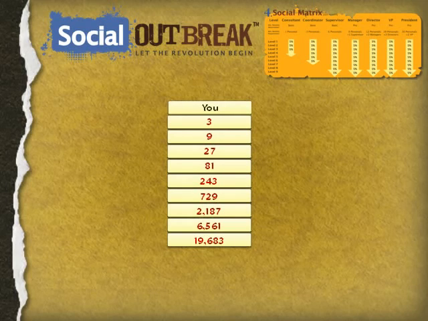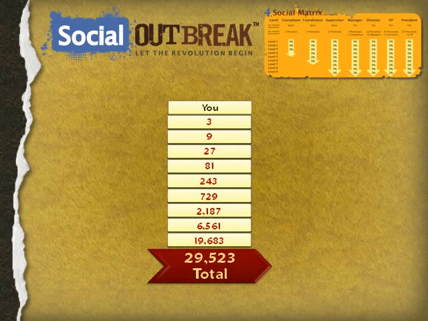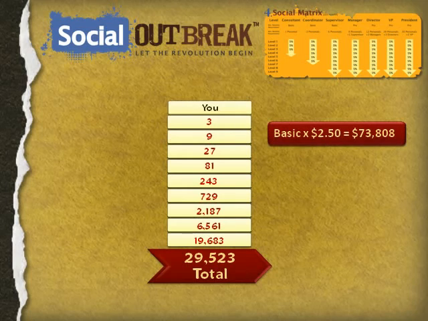So it gets very large very fast in a 9-level payout. In fact, if you add up all the people in your 3x9 matrix, you have the potential of having 29,523 people in your matrix. Now, to give you an idea of the earning potential of that, imagine that you had this full matrix with that number of people, and all of them were just on the basic auto pay level. At 5%, that's $2.50 a month per person in your matrix. That's a payout of $73,808 if they're all on the basic level.